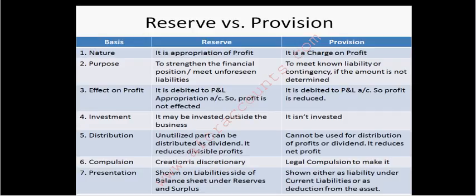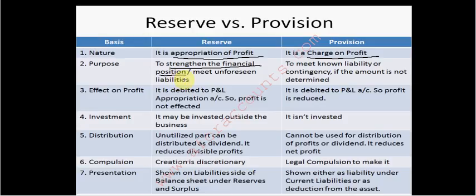Now, reserve versus provision. Provision is a charge on profit, whereas a reserve is an appropriation of profit. We have read this. The purpose of the reserve is to strengthen the financial position of the business or meet unforeseen liabilities.